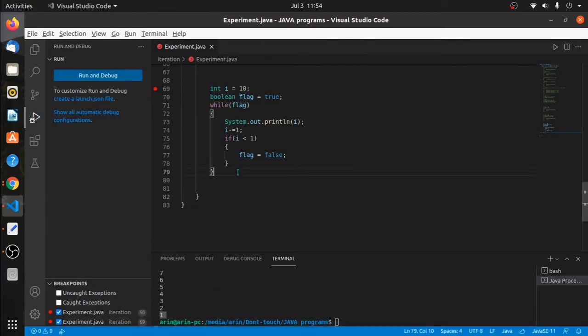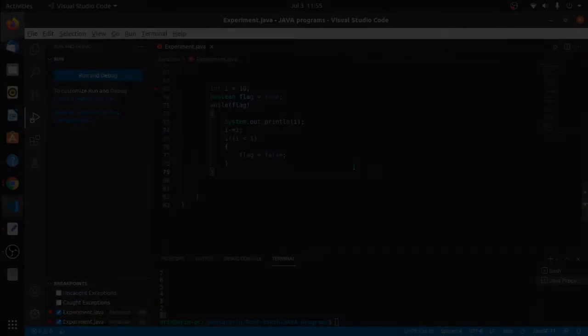So you can even use boolean variables to play around with a while loop, but the main thing is that the condition or whatever variable or expression you are writing, everything should evaluate to a boolean value, and if that boolean value is true, then we will come inside the loop body. If it is false, then we will exit the loop.